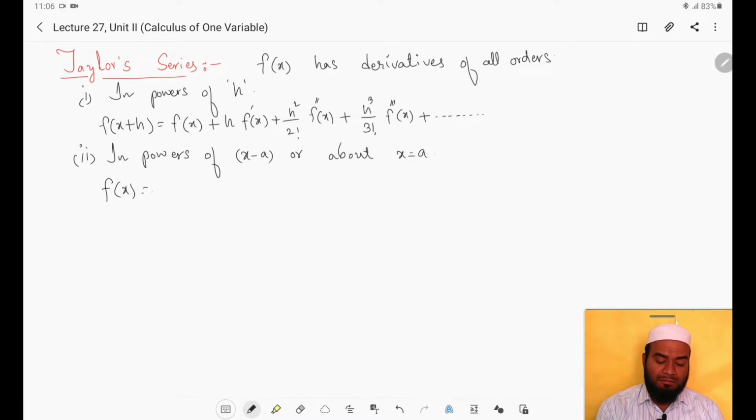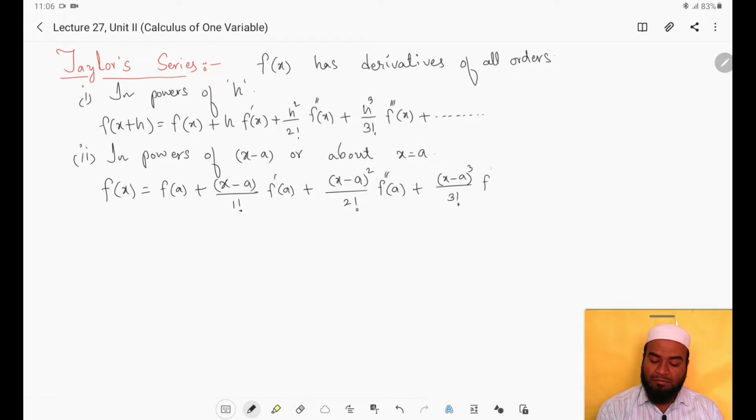It is given by f of x equals f of a plus (x minus a) by 1 factorial into f dash of a plus (x minus a) whole square by 2 factorial into f double dash of a plus (x minus a) whole cube by 3 factorial into f third derivative of a plus and so on, right?